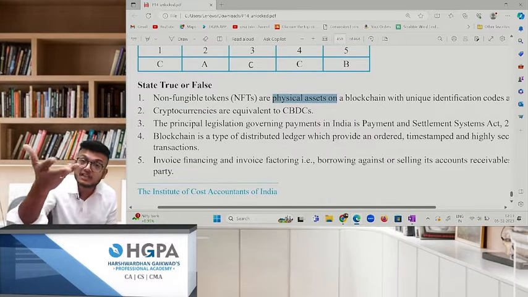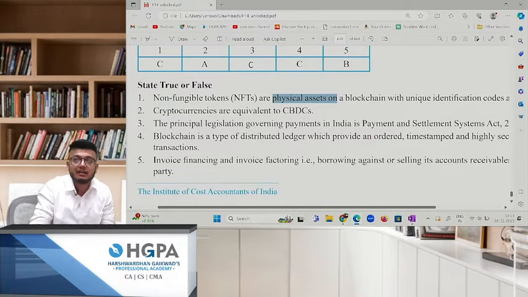In a cryptocurrency, there is no intermediary, there is no bank. Are you understanding what in CBDC? There will be a bank.